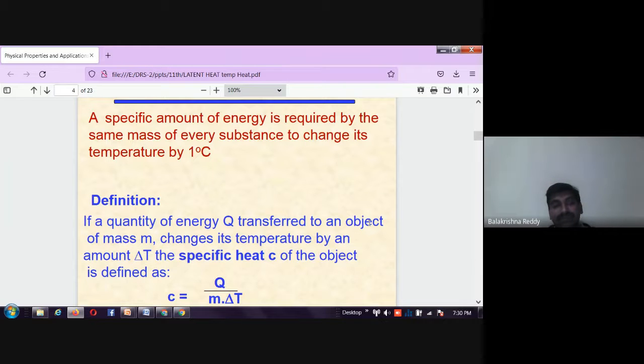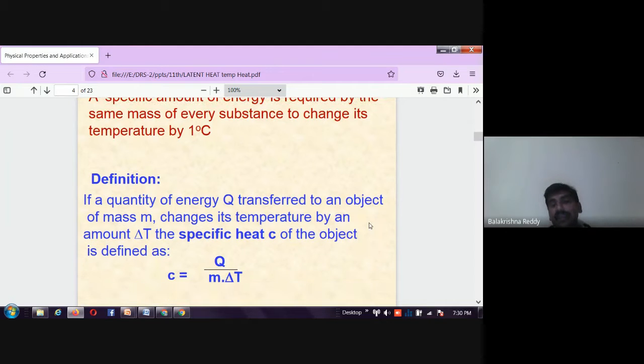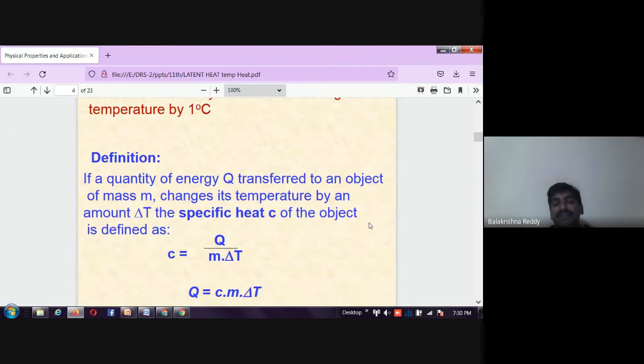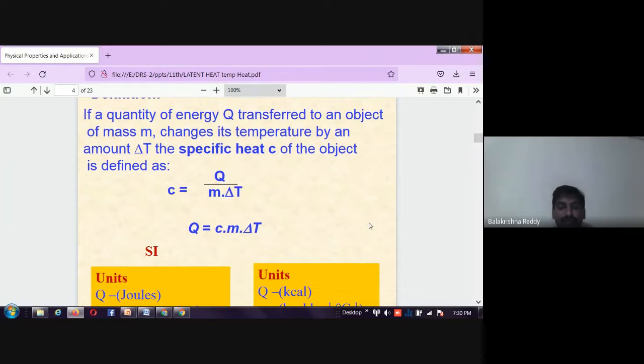Let us say a quantity of heat energy Q is transferred to an object of mass m, and it changes its temperature by delta T. Then the specific heat capacity C is defined as C equal to Q divided by m delta T, the ratio of heat energy to the mass and the change in temperature. Therefore, Q equal to C into m into delta T.